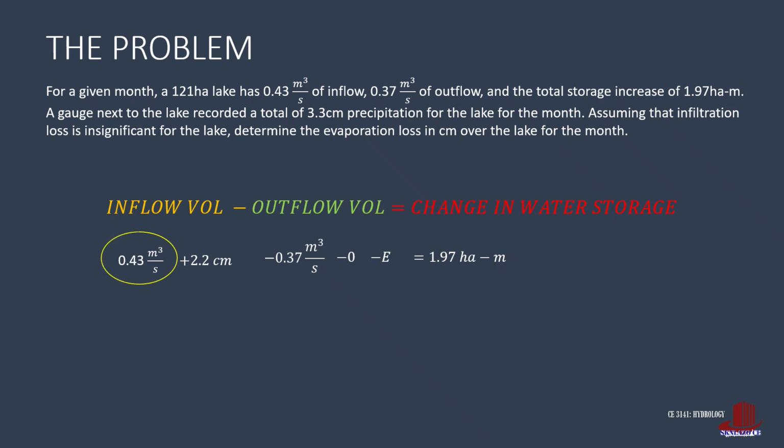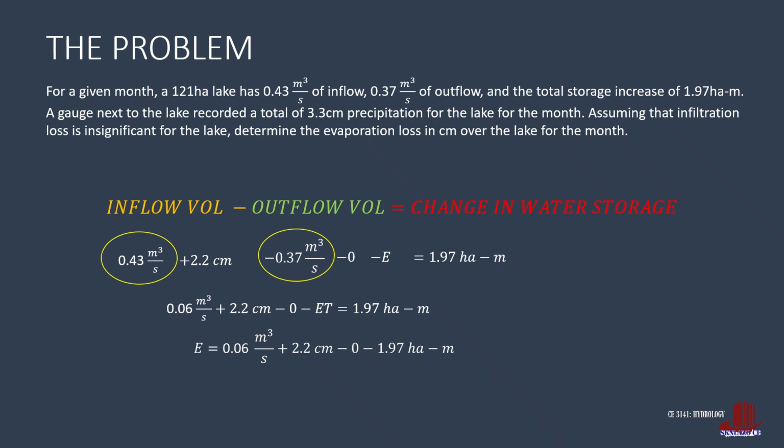At this point, what we can simplify are the inflow and outflow as they have the same units. The equation then becomes the difference of 0.06 cubic meters per second plus 2.2 centimeters minus 0 minus E as equal to 1.97 hectare meter. Isolate the unknown, which is evaporation E, and this is equated to 0.06 cubic meters per second plus 2.2 centimeters minus 0 minus 1.97 hectare meter. Now that the function has been simplified, we can convert signs to simplify the answer further.